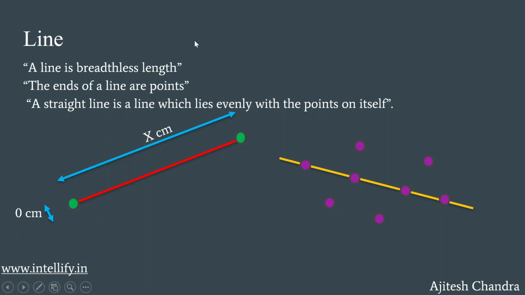Now let's move on to the third and the most important definition which Euclid has given us concerning the idea of a line. A straight line is a line which lies evenly with the points on itself. What this means is that, for example, the yellow line is a straight line because it is passing evenly with all the purple dots which are on the line. If it was passing through this dot, this dot, this dot, or this dot, it would no longer be called a straight line.